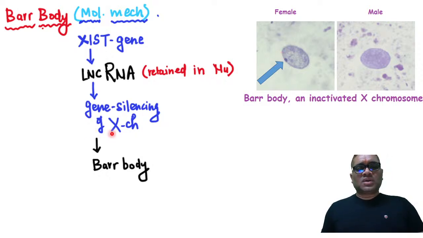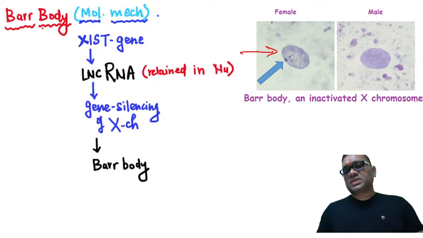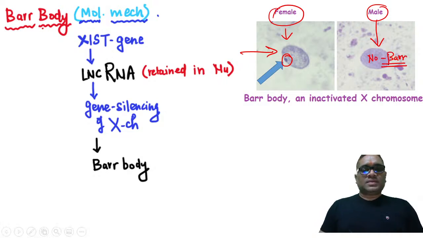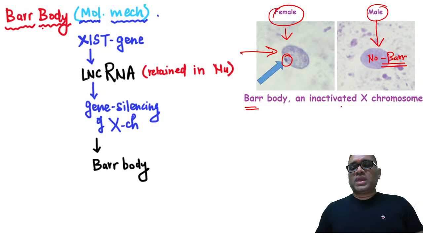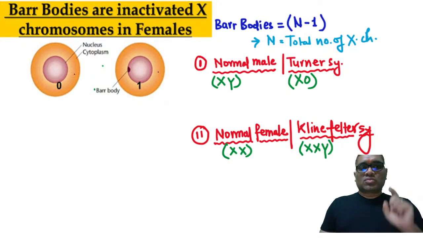So can you see gene silencing of the X chromosome? The XIST gene controls the formation of the long non-coding RNA, which will be retained inside the nucleus. And inside the nucleus, they are going to cause inactivation of the X chromosome, and this will look like a bar body. So now in this picture also you can see, in this smear you can see the bar bodies. In female only you are going to see. In male there is no bar body. So what is bar body? Bar body is an inactivated X chromosome. So now you can see bar bodies are inactivated X chromosomes in females.